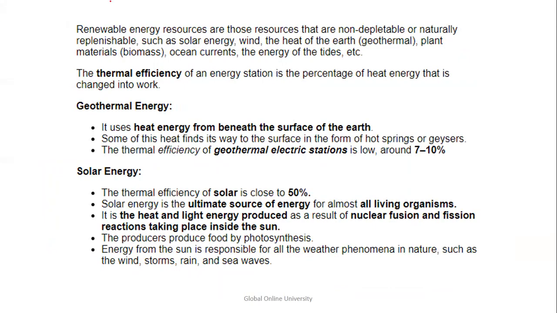Yes, renewable sources of energy are non-depletable or naturally replenishable, such as solar energy, heat of the earth, plants, or ocean currents. The thermal efficiency of an energy station is the percentage of heat that is changed into work. Geothermal energy is from beneath the earth's surface, and it finds the surface in the form of hot springs or geysers. The efficiency is low, around 7 to 10%. Solar energy is more efficient, close to 50%.